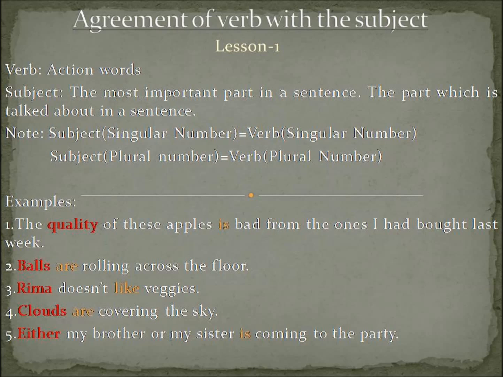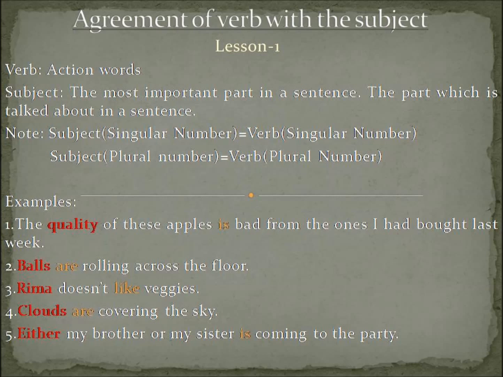So the first example goes: the quality of these apples is bad from the ones I had bought last week. So friends, see the word quality. I have marked it in red. Here in this sentence, apples is not the subject, quality is the subject.